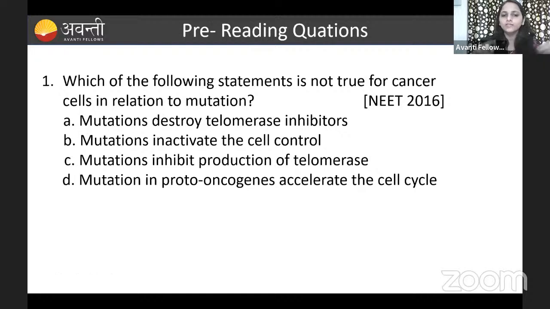The question is, which one of the following statements is not true for a cancer cell in relation to mutation? Option A, mutation destroys the telomerase inhibitor. Option B, mutation inactivates the cell control. Option C, mutation inhibits production of the telomerase. And option D, mutation in the proto-oncogene accelerates the cell cycle.